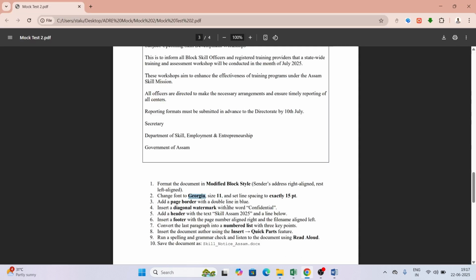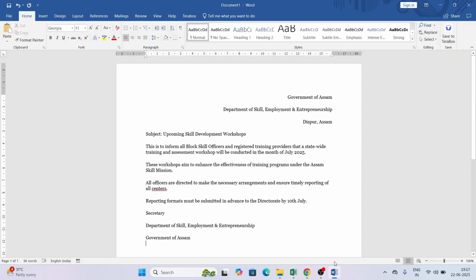Now moving into the next question, that is add a page border with double line in blue. So we need to add a page border, with a double line, and the color should be blue. So let's see how we can add it.